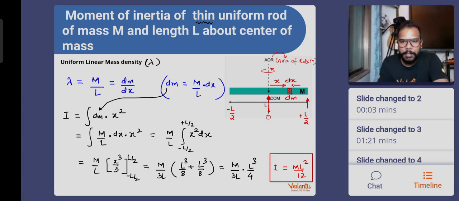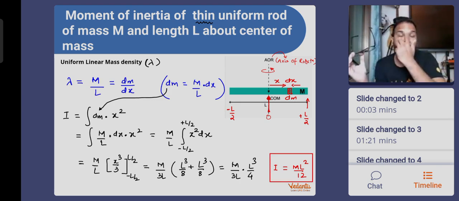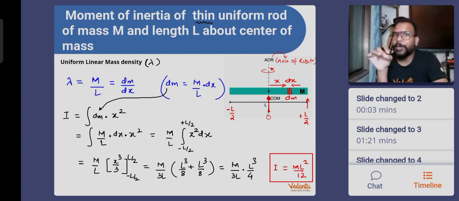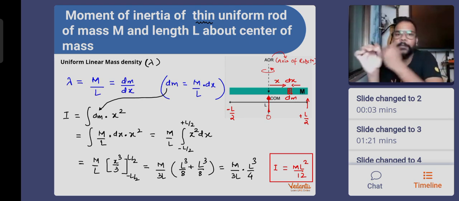Is the derivation important? Actually, no. But what is important is definitely the final result. The final result is something that I want you people to remember. And more importantly, remember where the axis of rotation is passing. It is passing through the center of mass. It is passing through the center of the rod. That is very important. Many students make mistakes with the rod. Please remember the axis of rotation is passing through the center of mass, which is the center of the rod also.